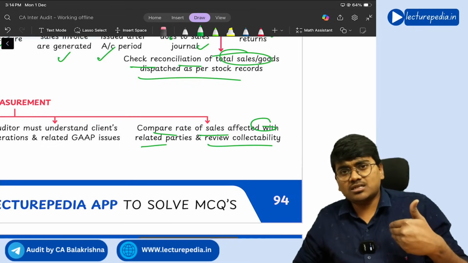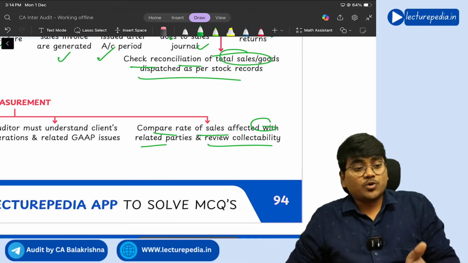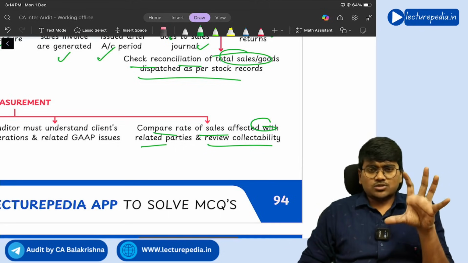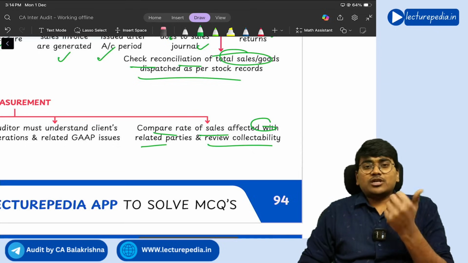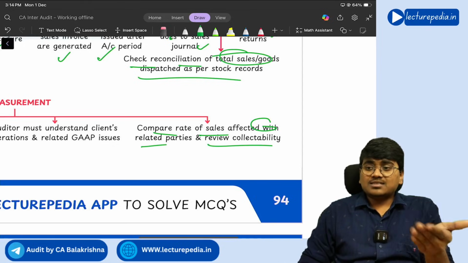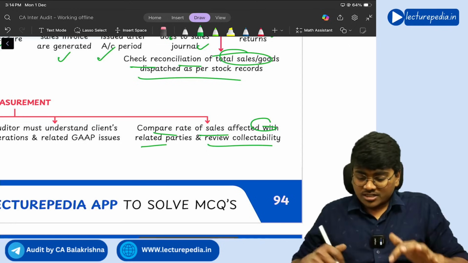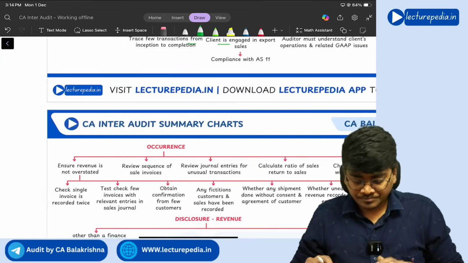So if the entity is selling goods to related parties, you need to see what is the rate of sales sold to related parties. That means of the total sales, how much percentage of sale is made to related party, and whether the sale made to related party is recoverable, can the entity receive money from those related parties. That you need to see with respect to measurement.